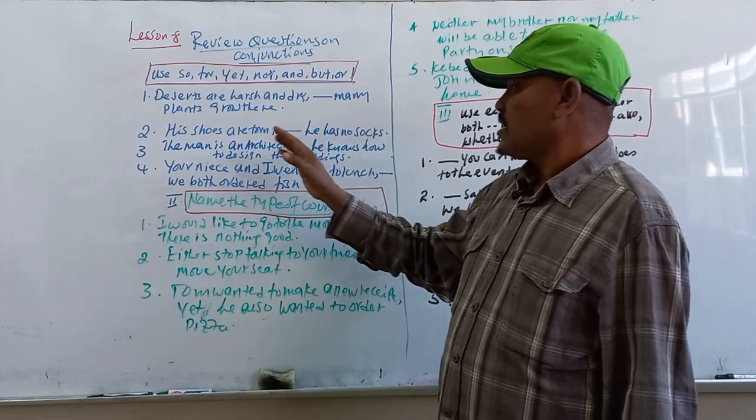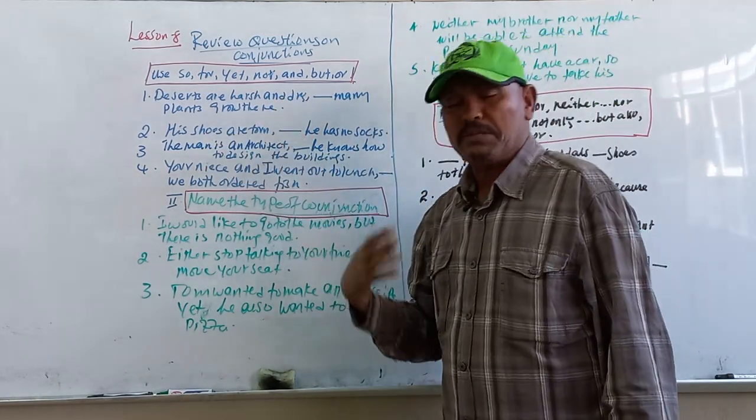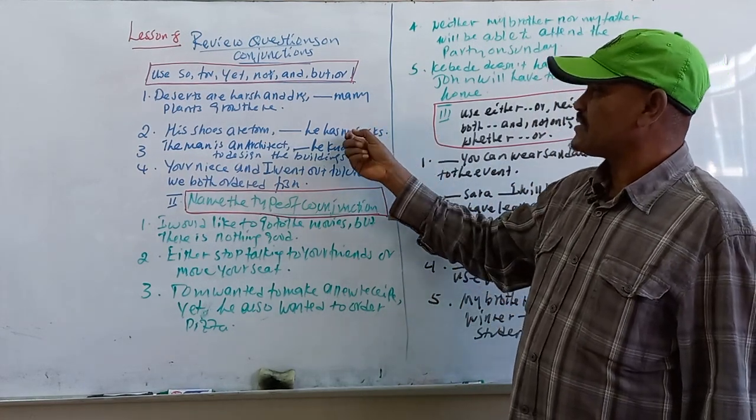His shoes are torn, blank he has no socks. Look here, first you focus on the first clause, please. His shoes are torn. What does it mean? And he has no socks. Yeah, this is the reason.